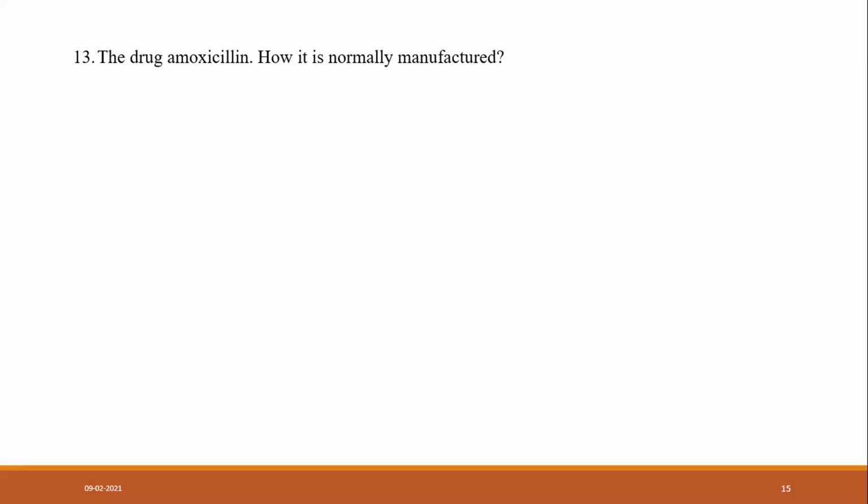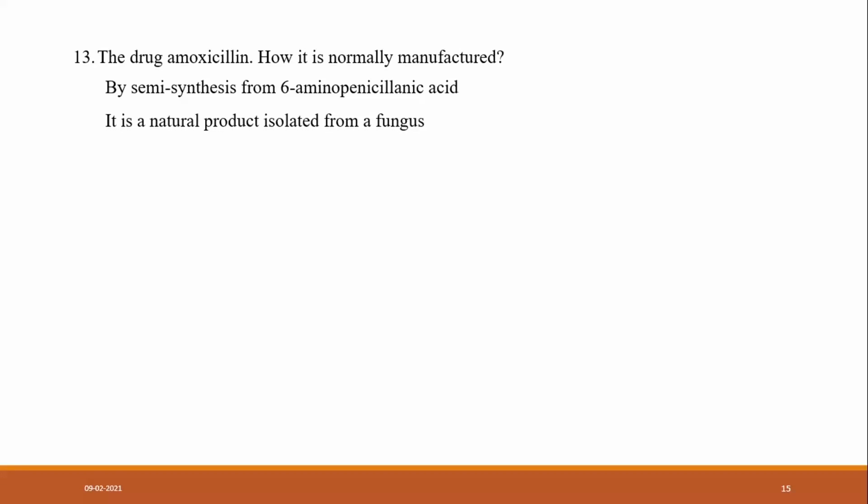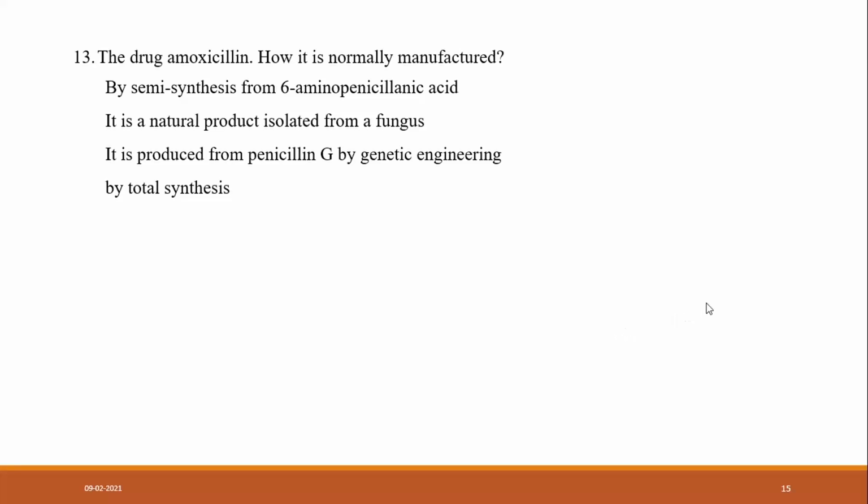Another question: the drug amoxicillin, how is it normally manufactured? By semisynthesis from 6-aminopenicillanic acid. It is a natural product isolated from a fungus. It is produced from penicillin G by genetic engineering, or by a total synthetic way. So anyone please?